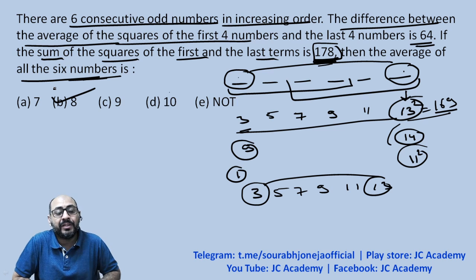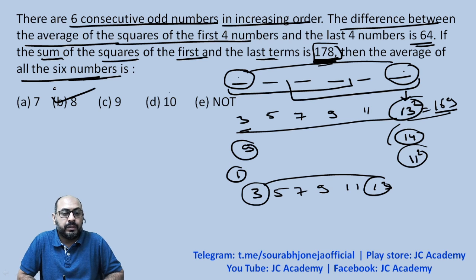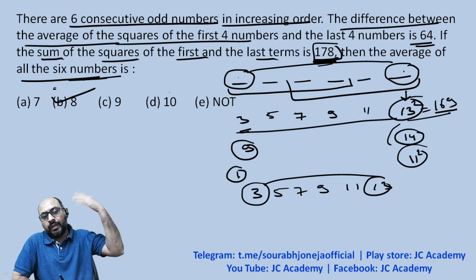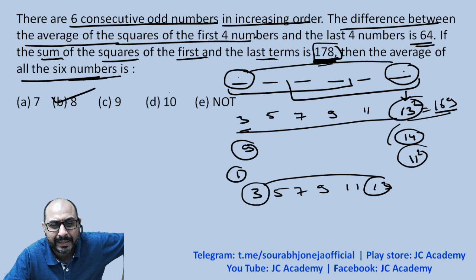Answer is option B and not C. 13 plus 3 is 16, and 16 upon 2 is 8, my dear friend. Sweetheart, it will be 8 and not 9, right? So that's how you can think upon, and we've completely skipped this unnecessary thing.